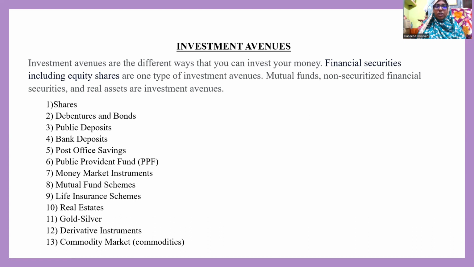The financial securities, which include equity shares, are one type of investment avenue, and it also has mutual funds, non-securitized financial securities, and real assets as investment avenues. Here we can see the shares, debentures, bonds, public deposits, bank deposits, post-office savings, public provident funds, money market instruments, mutual funds, life insurance schemes, real estate, gold, silver, derivative instruments, and the commodity market. So let us understand these things one by one.